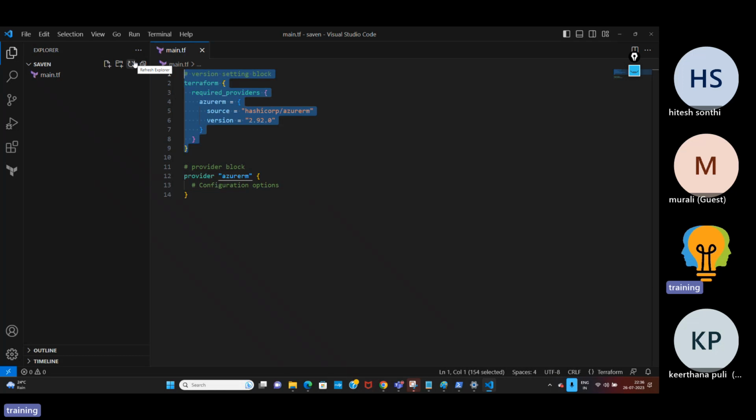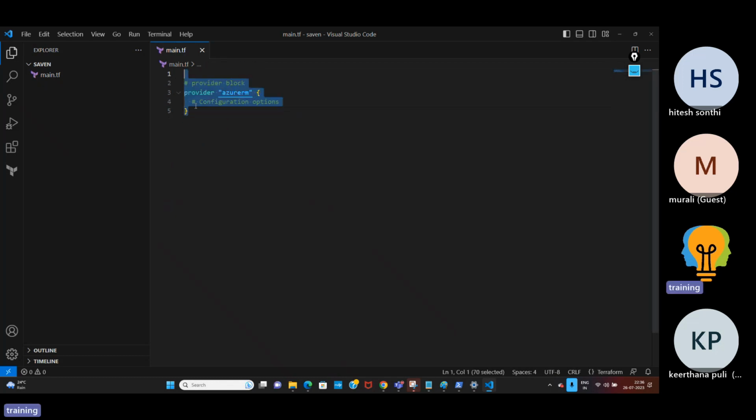But in real-time scenarios in a company, they use the version setting block. Why? Because they know their infrastructure is working on one particular version, so they don't have any errors. If they want to upgrade to a new version, first they'll test it. Once they test it, if everything is fine, then they update the version here. So right now in my lab practice, I don't require the version setting block, so I'll delete it.